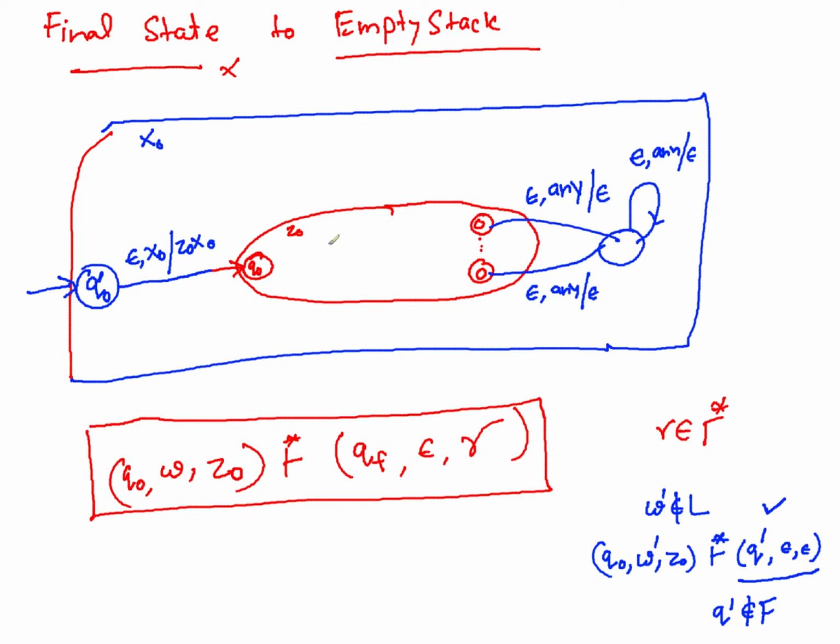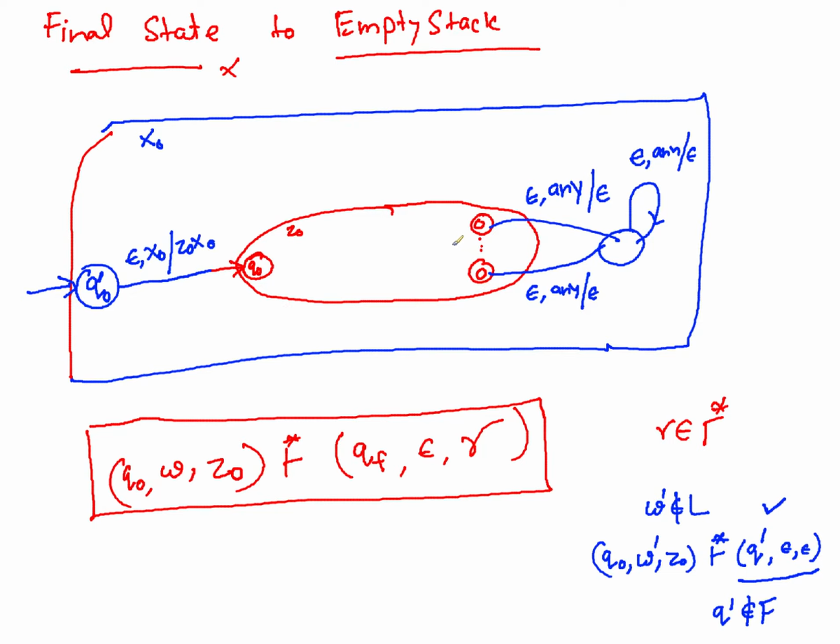And you accept for a given machine only if you were able to reach the final states after consumption. From there only you can come to a place where you can empty the stack. Otherwise the X0 cannot be emptied by the inner machine. The inner machine doesn't have X0, so it cannot empty X0. It just knows about Z0. In the worst case it can delete Z0, but X0 will still remain on the stack. So any string on the inner machine using the transitions of the inner machine cannot empty X0 from the stack.